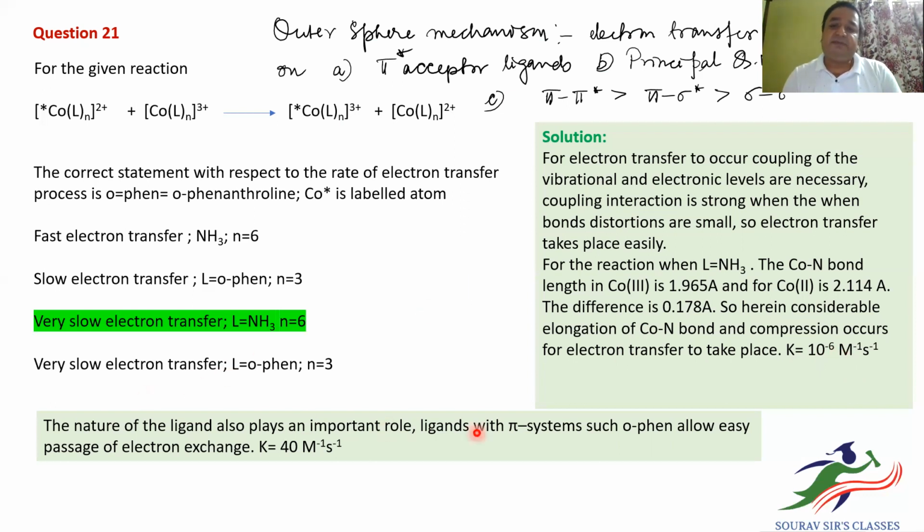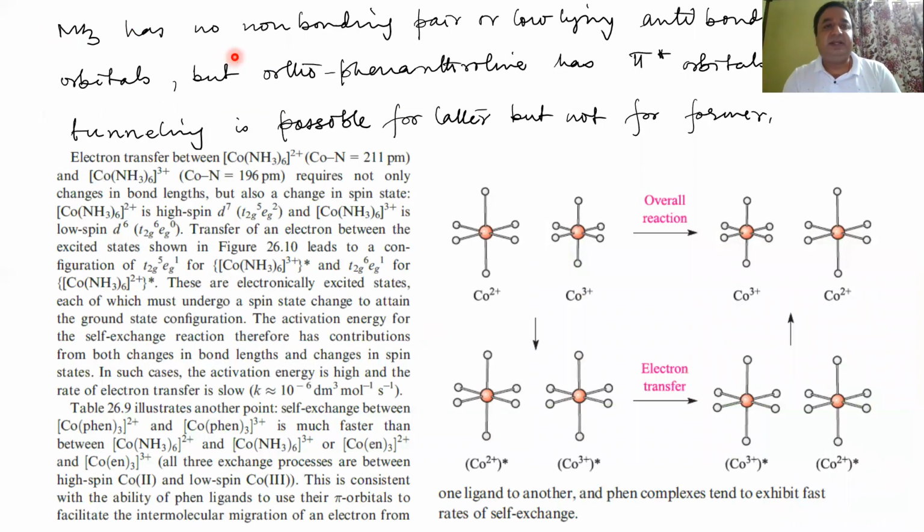Now, whenever using a pi system like O-Phen, the electron passage will take place easily. Why so? We will say because there is tunneling taking place. If you look at NH3, it has no non-bonding pair of electrons or low-lying anti-bonding molecular orbitals. But for orthophenanthroline, because it is a pi electron system, there is a pi star orbital available for tunneling to take place.